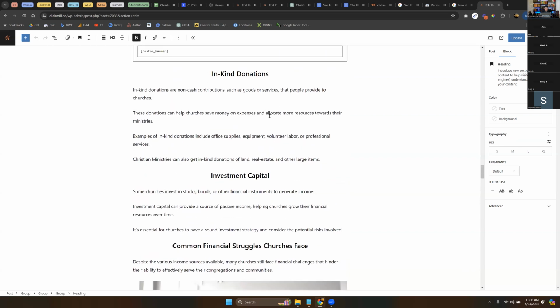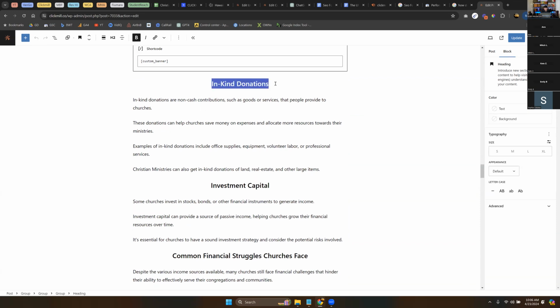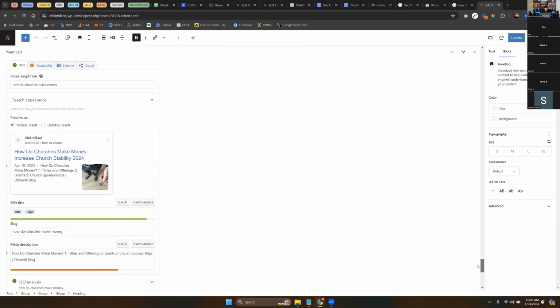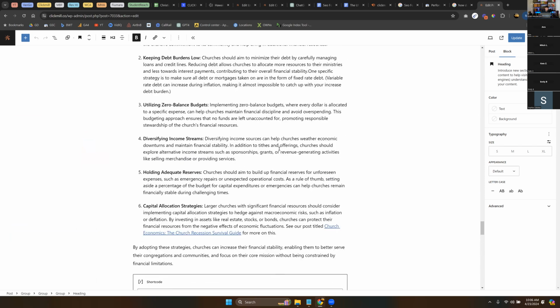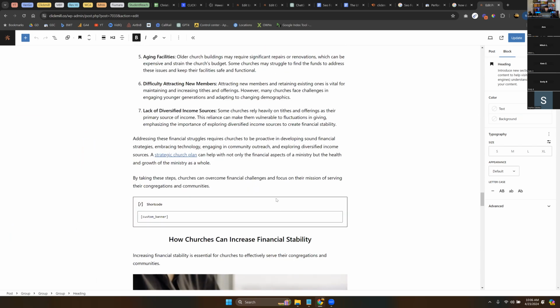Okay. In-kind donation, investment cap. That's interesting. Investing in a church. I don't know if I'd put that back in there, but you can't really invest in a church because nonprofits, at least in the US, do not have owners. So you can't really invest because you don't expect anything back. Here, let's see.